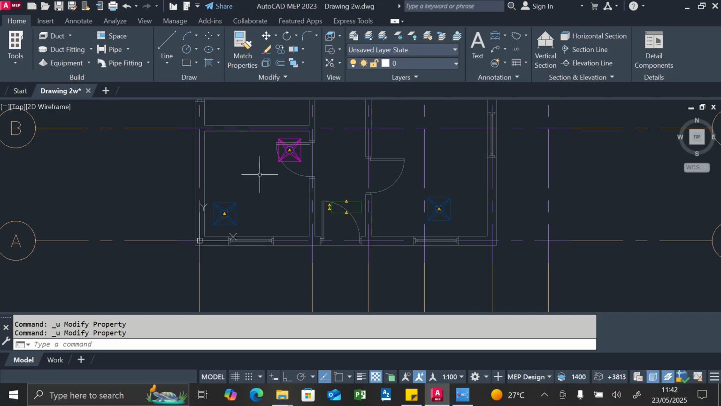So our aim today is just to create and connect. So we are creating duct and we are connecting to various HVAC components. So that is our aim today. So by the end of this tutorial today, you should be able to create duct on AutoCAD MEP and also connect it to various HVAC equipment.